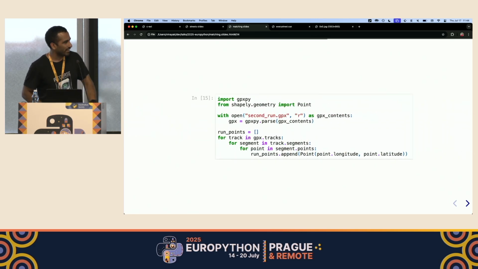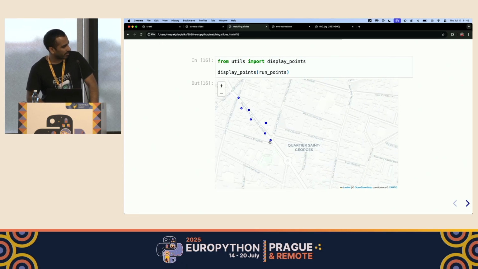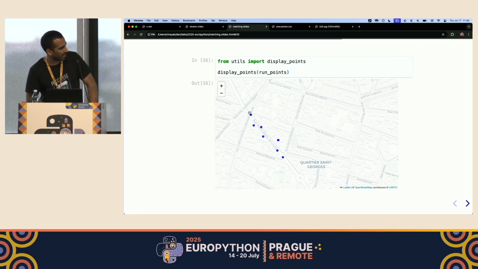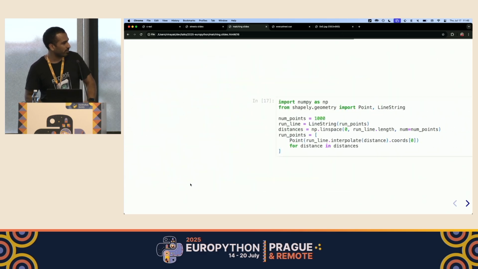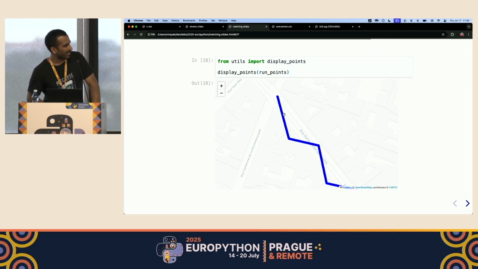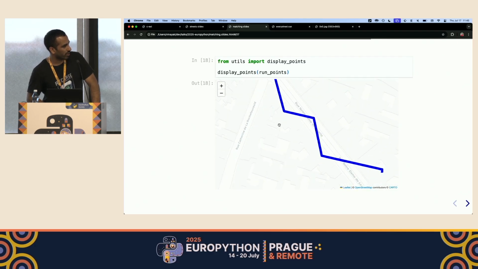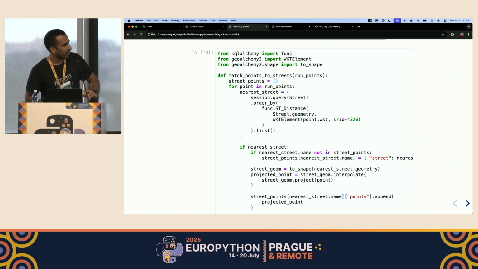So now I assume I did a second run. I parse all of the points again, like we saw before. These points lie on the same Notre Dame de Lorette street, but they lie a bit up. They are still very noisy and inaccurate, so we need to do the same matching and interpolation. So first we do the interpolation. We get a nice uniform GPX trail. We then do the same matching.